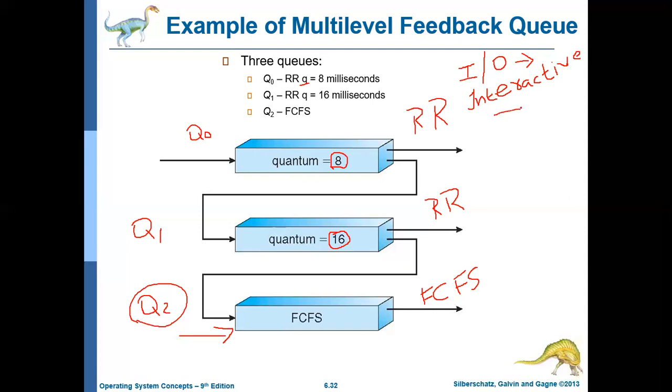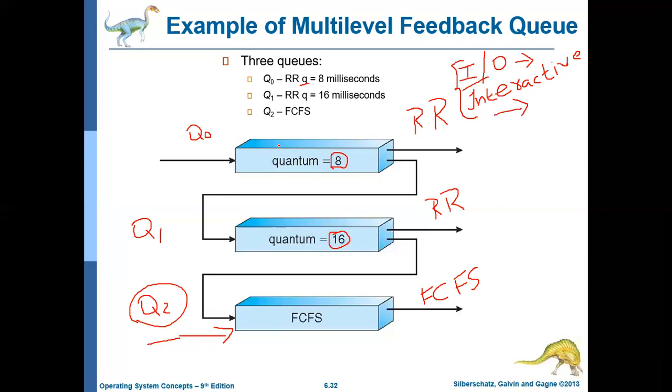So the idea of this algorithm is to move the jobs which need CPU access for a longer duration to the lower priority queue. The jobs or processes that need CPU access continuously for a long period of time will be moved to the lower priority queues, and the IO bound and interactive processes which need CPU access for a shorter duration of time will move to the higher priority queue.